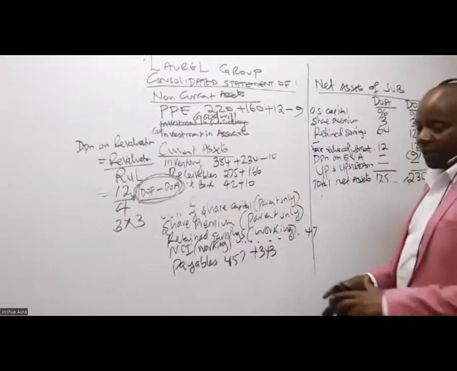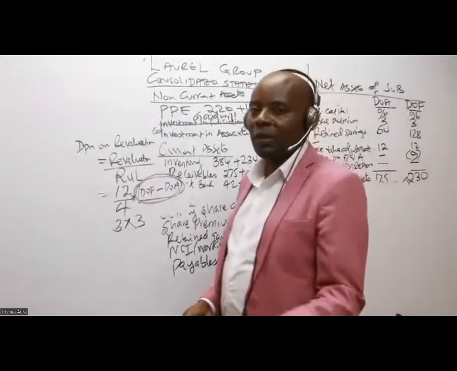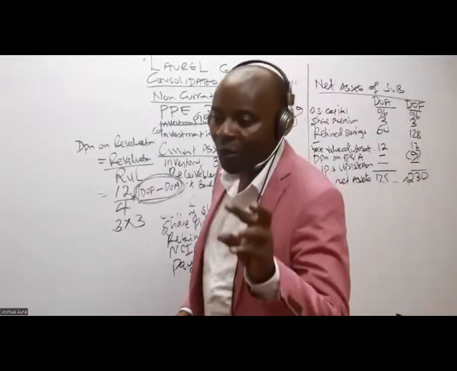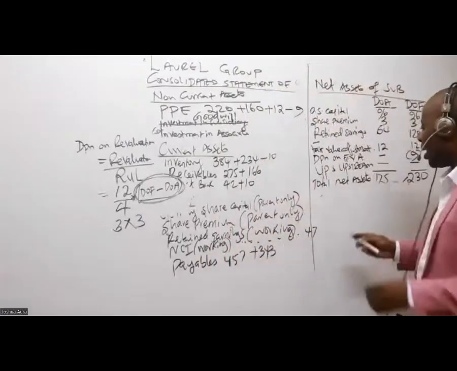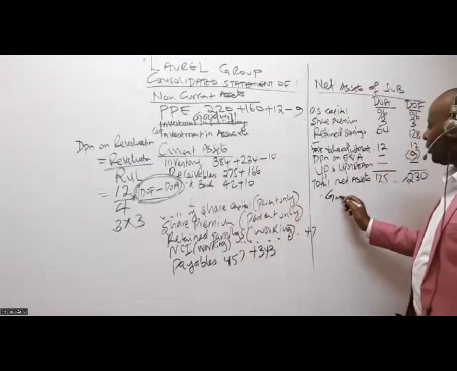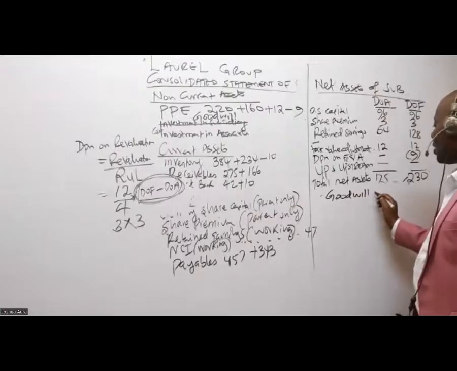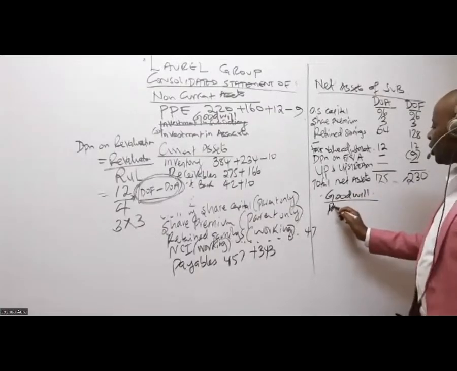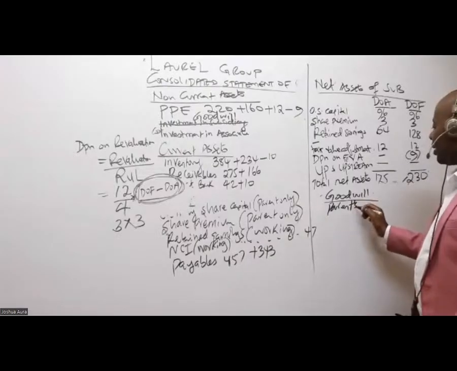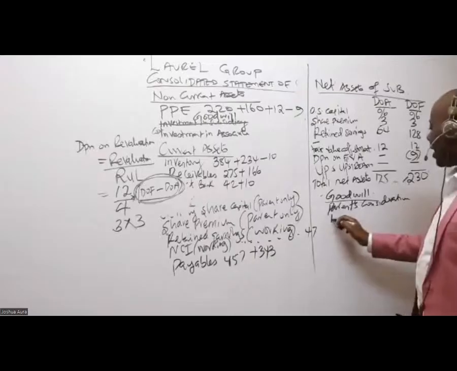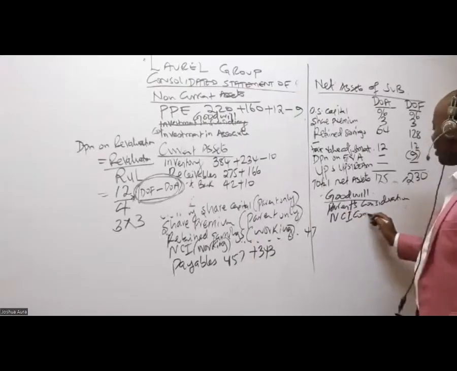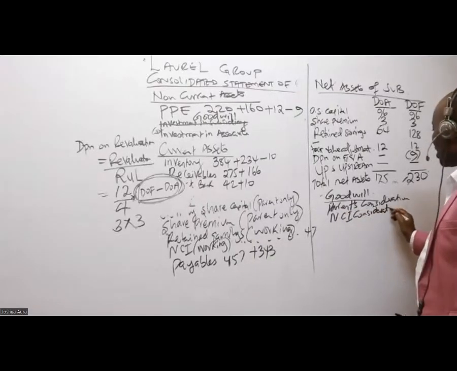So goodwill, because I'm seeing in the question they have given me NCI information, I'm going to use the full goodwill method. So in this case, I will mention here goodwill. Very easy. I look at the parent's consideration. Then I have the NCI's consideration.